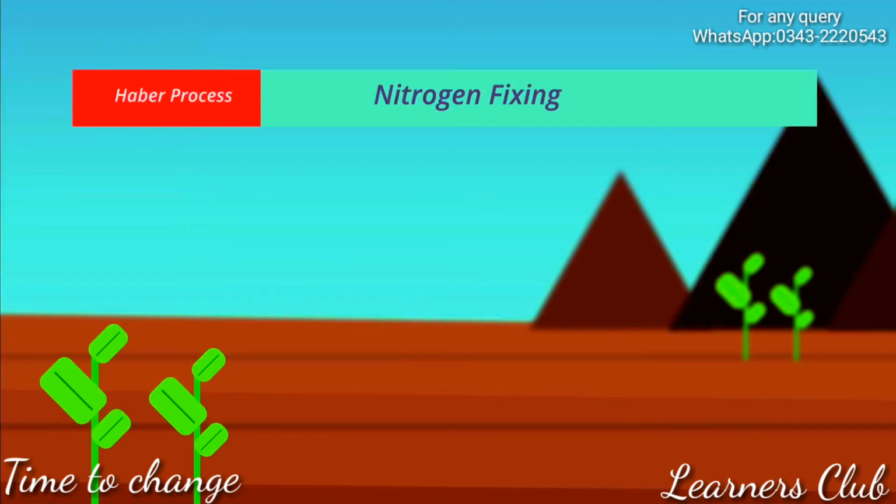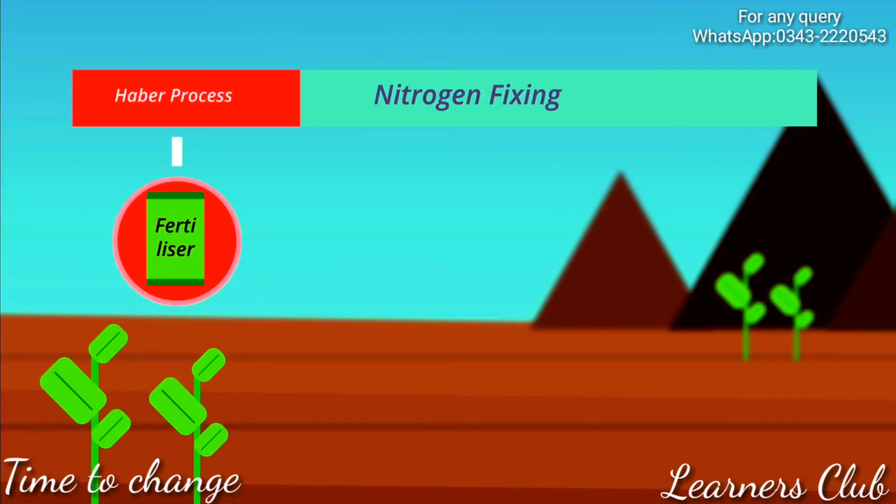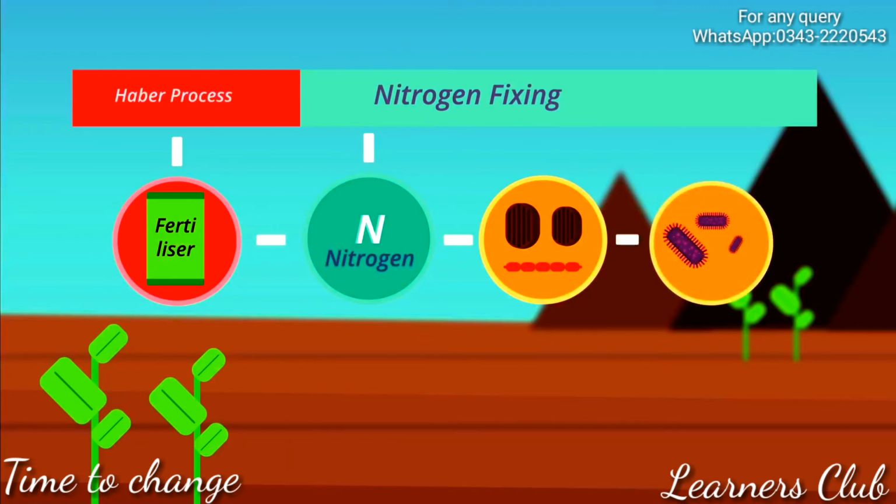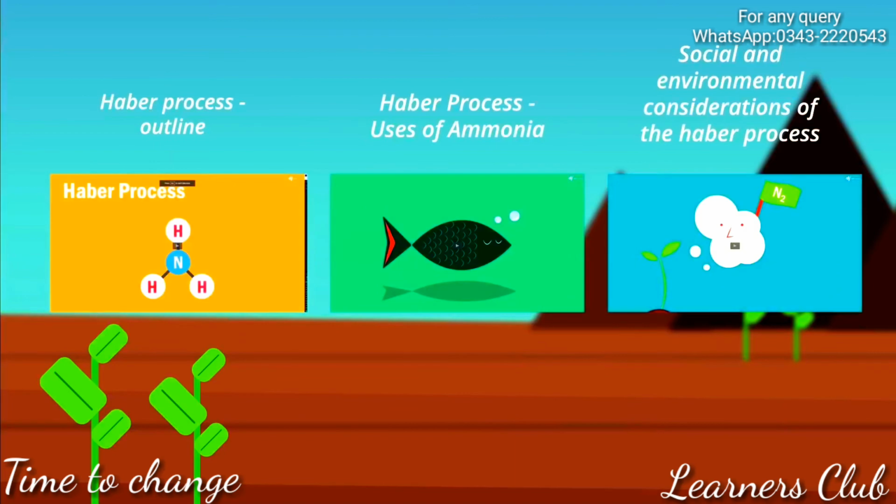The Haber process, which is how fertilizers are made, makes up approximately 30% of the nitrogen fixing. Because nitrogen is essential for making proteins, proteins are essential for cell production. Cell production is how growth occurs. Fertilizers are therefore used to increase the nitrates in the soil to maximize plant growth. Watch our videos on the Haber process to learn more about this.